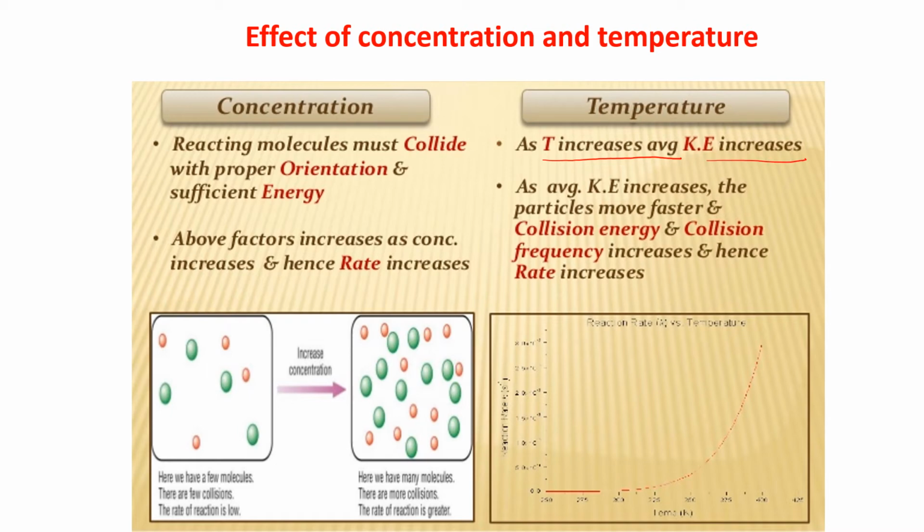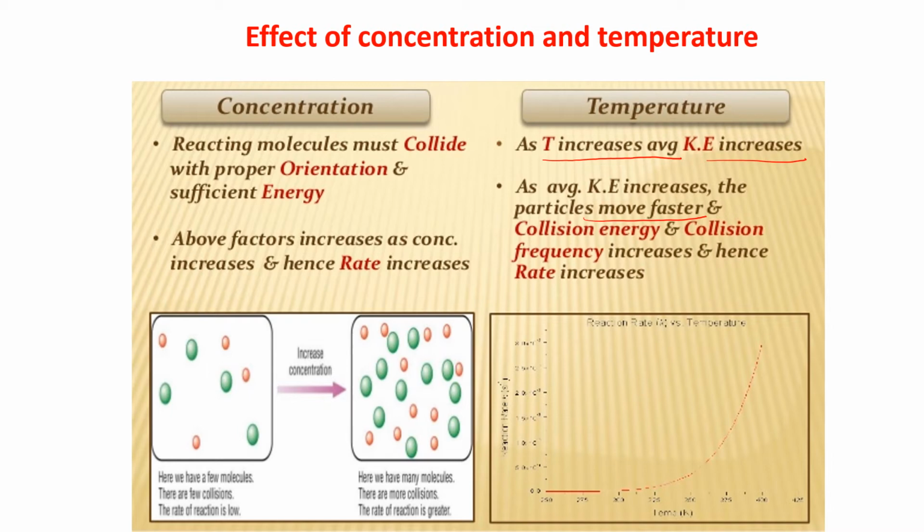If the kinetic energy increases, the particles move faster, and the collision energy and the collision frequency will also increase. And hence the rate increases. So concentration also should be there, and along with that, if you increase the temperature, then the collisions will be more, and if the collisions are more, then your product will also be more. The rate of the reaction will also be more.